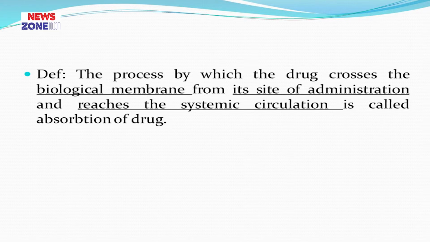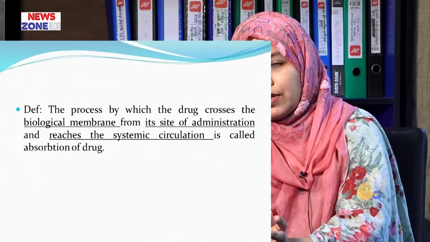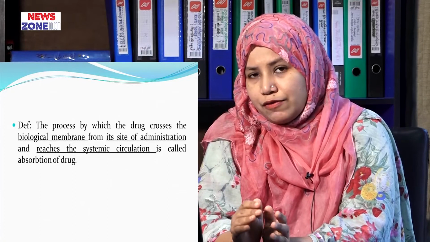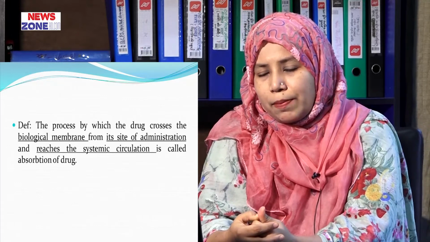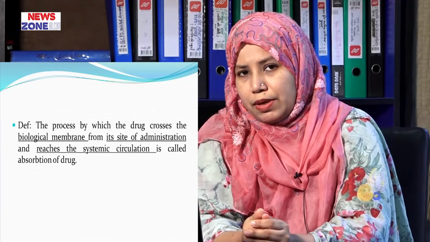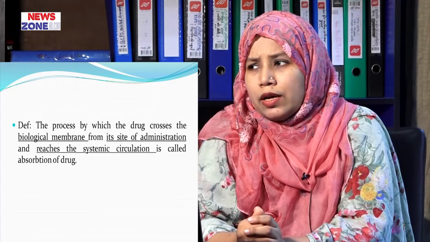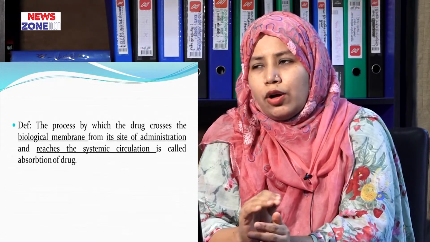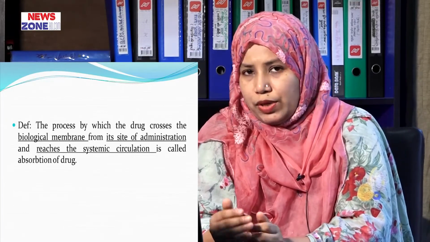That means a drug goes from site of administration, whatever may be the site. It may be oral, it may be inhalational route through lungs, it may be rectal, it may be IV or IM, but the drugs have to reach the systemic circulation. And another factor is important, that is it must cross the biological membrane. Then what is the biological membrane? Biological membrane is a lipid bilayer, for example all the cell membranes are biological membranes. It consists of lipid bilayer with protein layer.